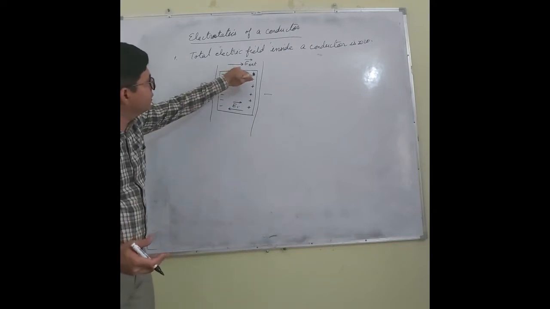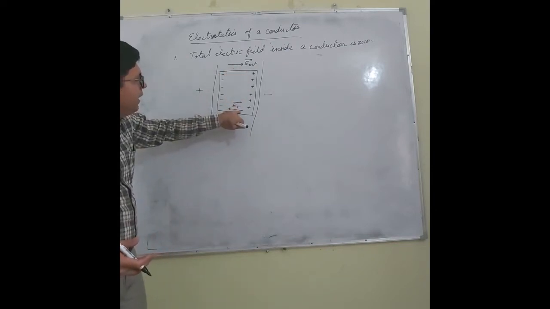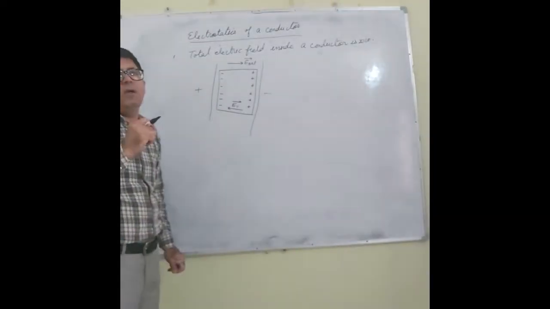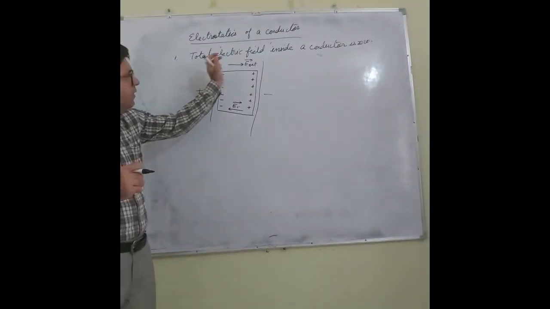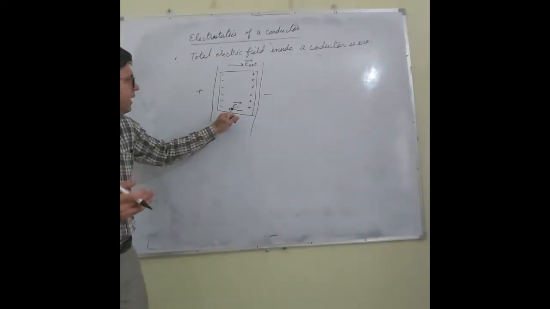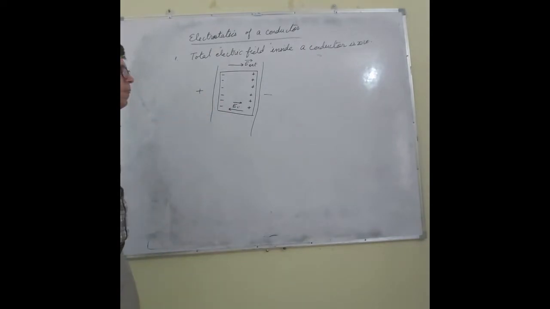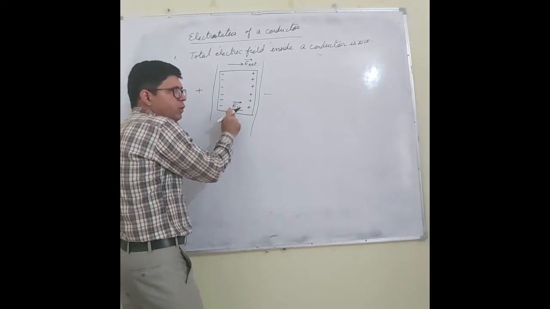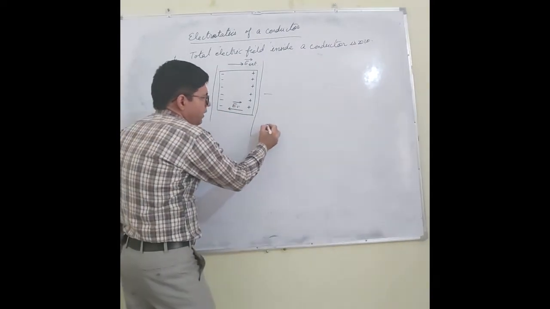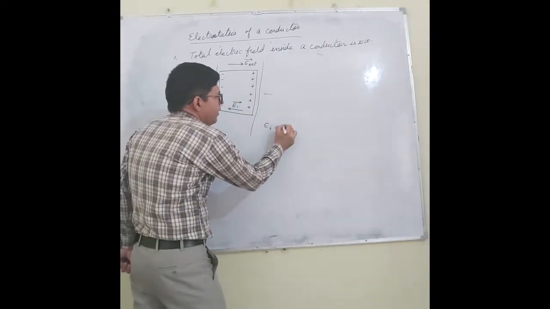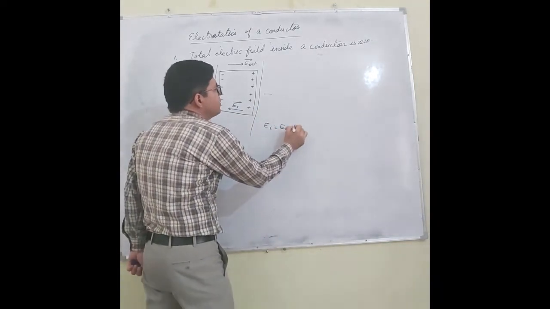Remember, the external electric field and the induced electric field have opposite directions, right? The shifting of electrons from this end to this end continues till the magnitude of the induced electric field becomes equal to the external electric field.